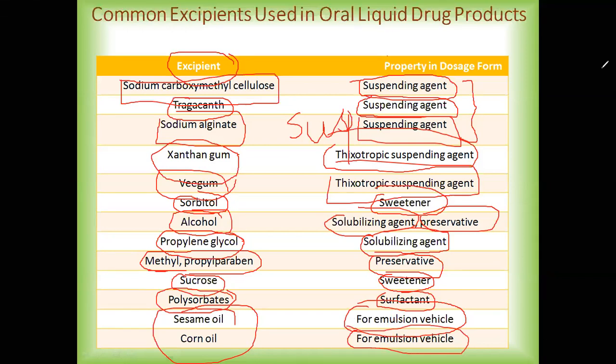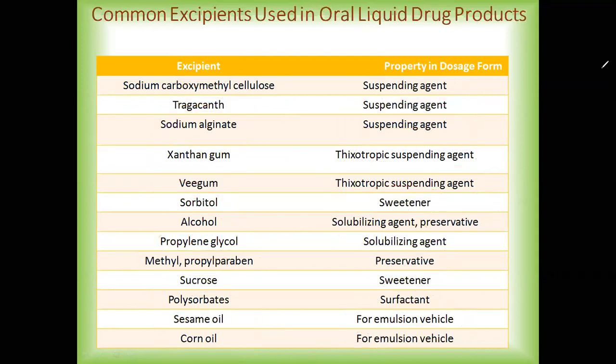So I hope that we have seen the various examples of the excipients which are used for liquid orals also. Now, what is the important point here again? As I told you previously, after seeing the table for the excipients used for solid dosage forms, the first thing is that these excipients should be approved.